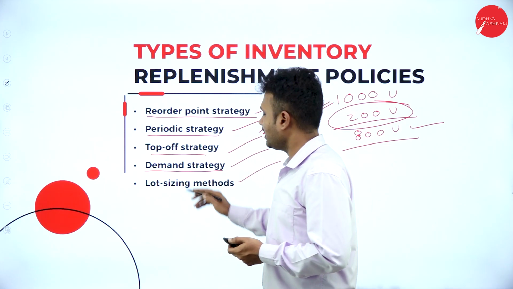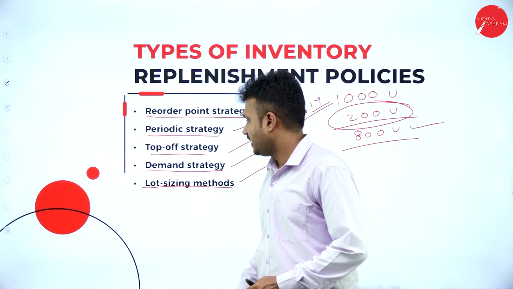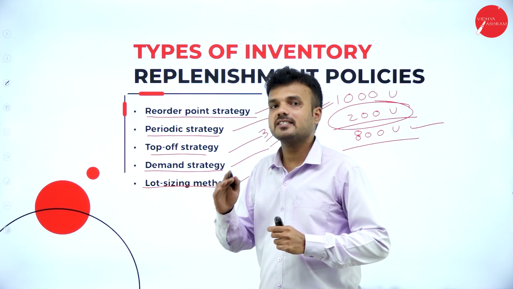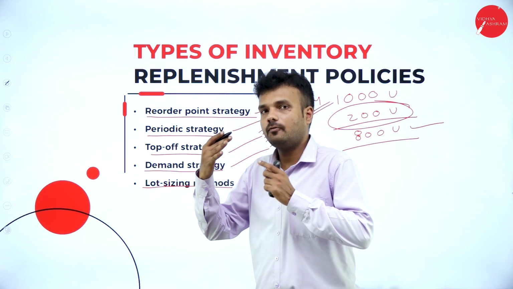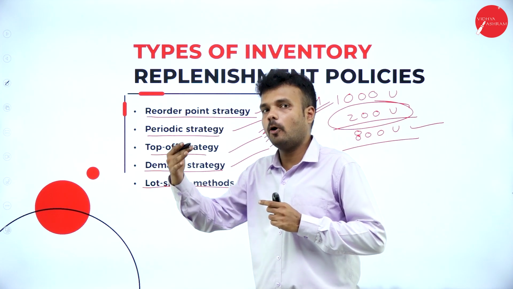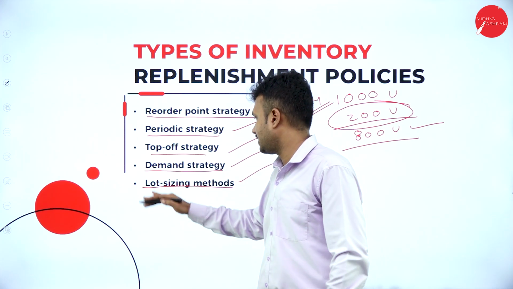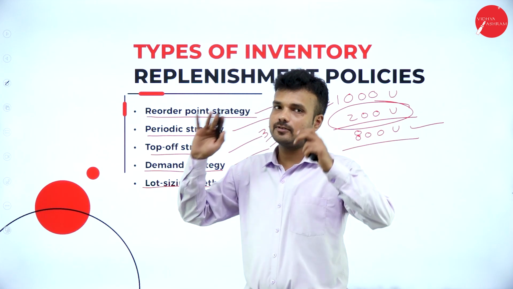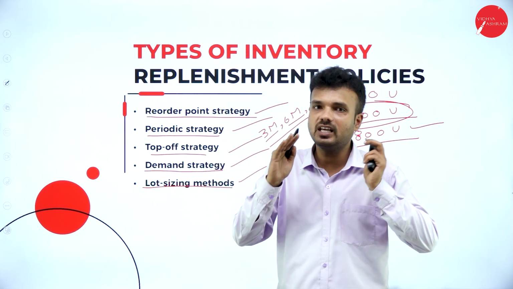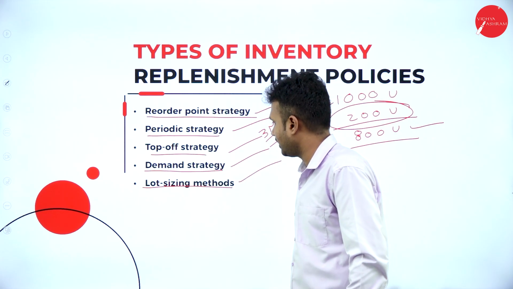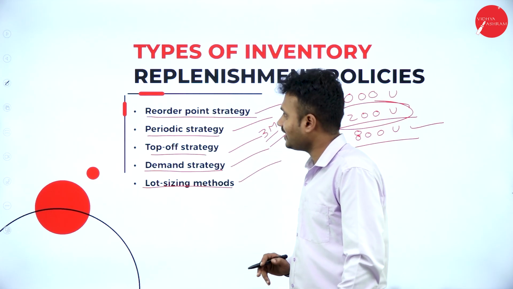Lot sizing method. What is this lot sizing method? It is going to determine the best inventory numbers for the product. It is going to determine the number of inventory that must be bought and sold within a specified period of time. That is nothing but the lot sizing method. It represents the size of the lot that is sold and bought in stock. These are all the things that we are going to learn in lot sizing methods.